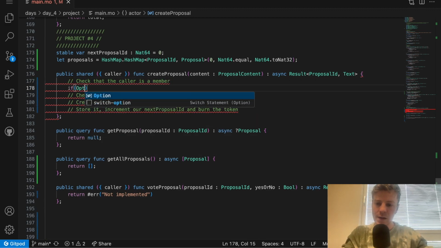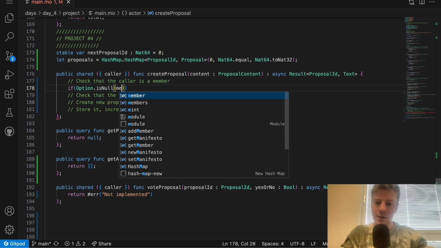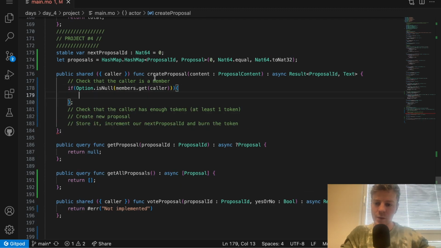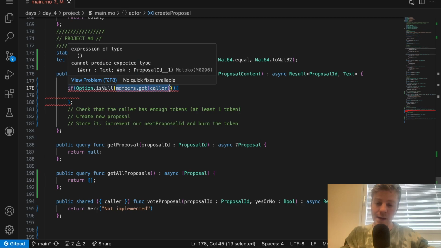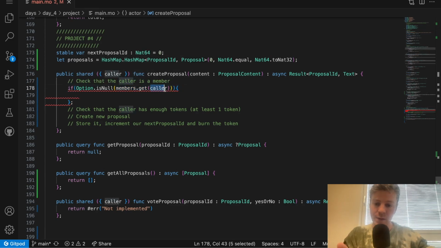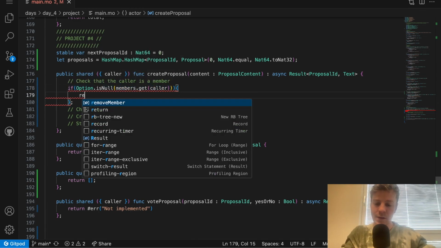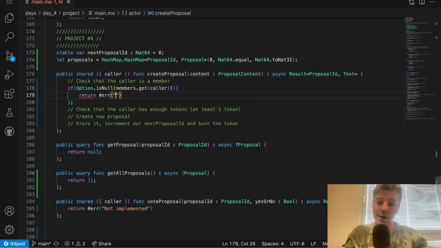The first thing that I want to do is check if Option.isNull members.get caller. So here I'm using a function from the option library. The option library is useful for working with optional values. Members.get will be an optional value. If it's null, then it indicates that we don't have any member associated with this principal. And so essentially Option.isNull is a method that returns a Boolean indicating if the provided parameter is null or not. So if it's the case, then we can return an error. You need to be a member to create a proposal.